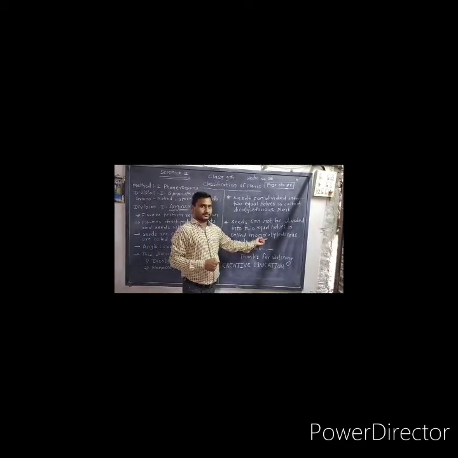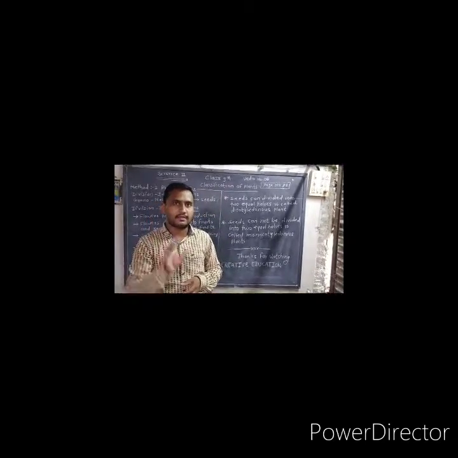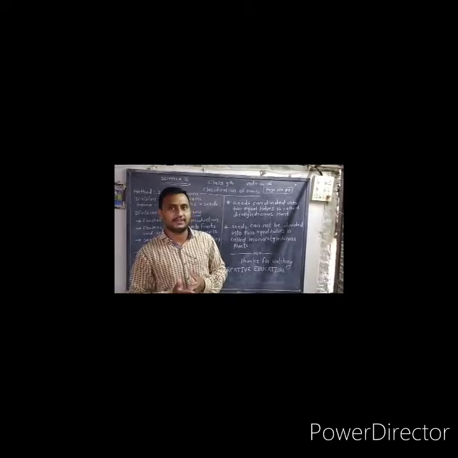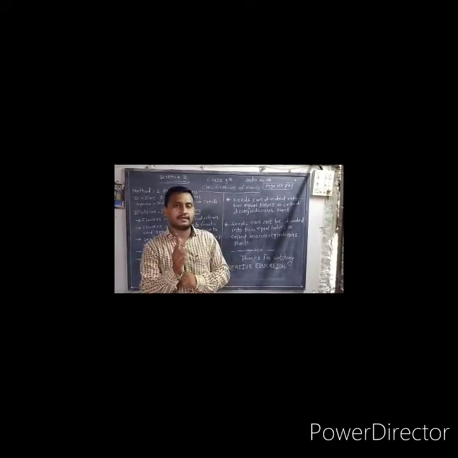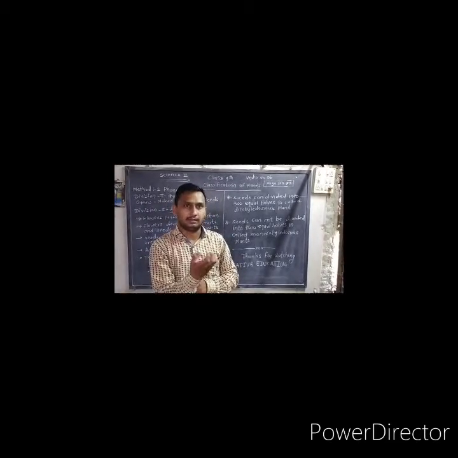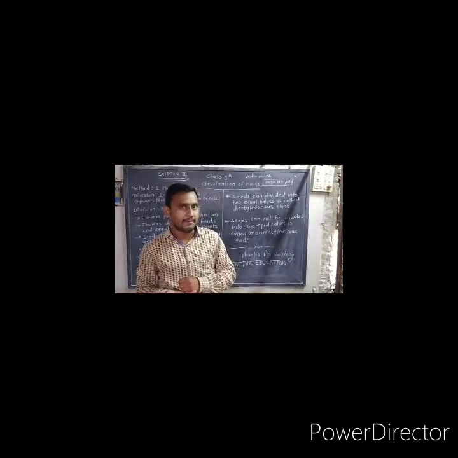And the second one is called monocotyledonous. So what is monocotyledonous? If the seed is not divided into two equal parts, it's called monocotyledonous. Mono means single. So the seed is not divided into two equal parts.